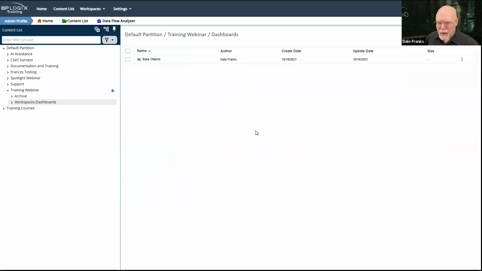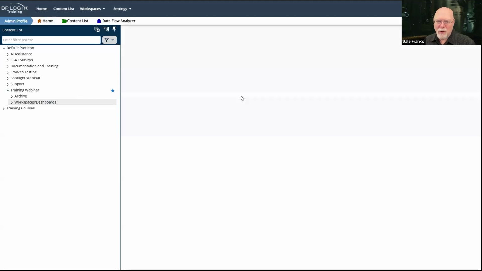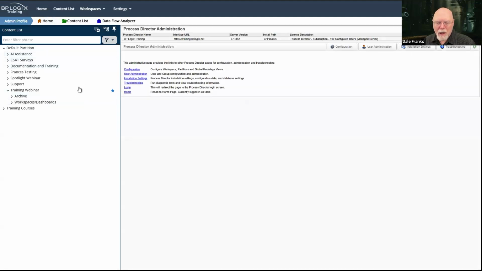Right now, I'm looking at a workspace. It happens to be the admin profile workspace. It has its own pages. There's a home page that we can go to in that workspace. And I'm keeping the content list open intentionally. So for my home workspace, it just takes me here. It takes me to the home page of IT admin.